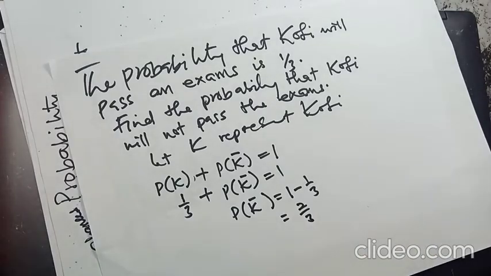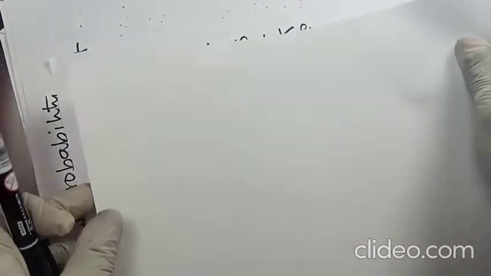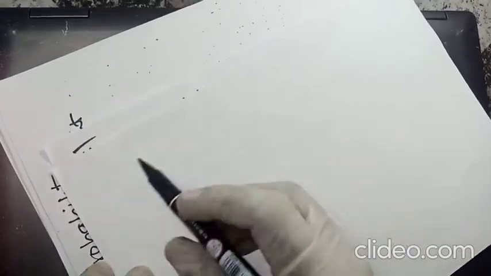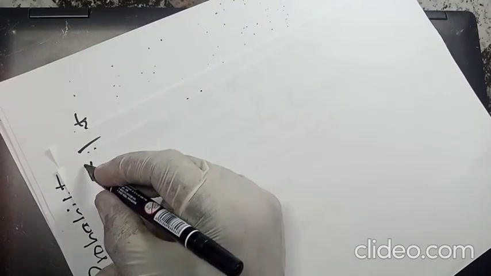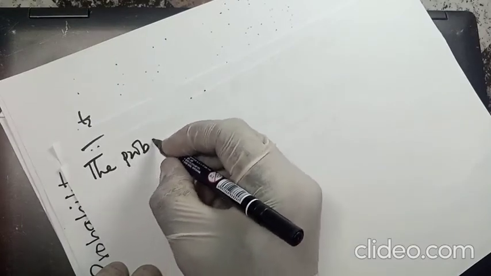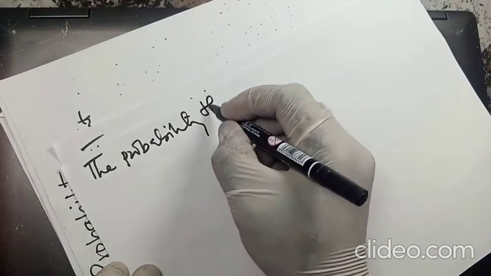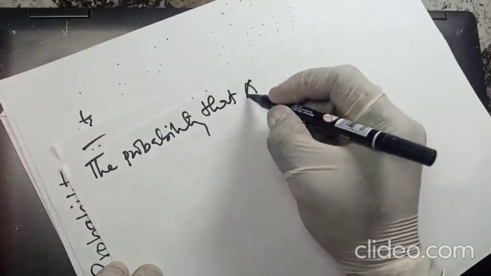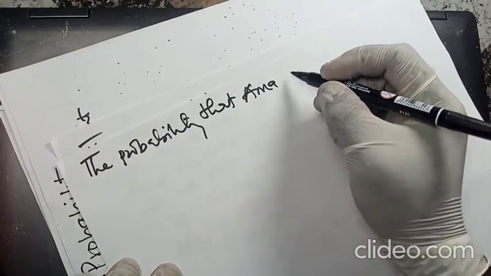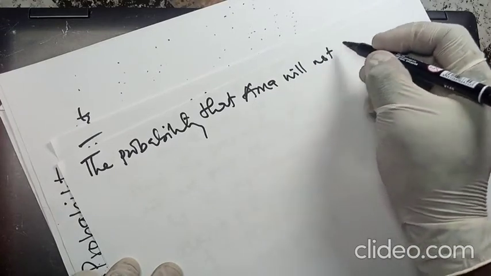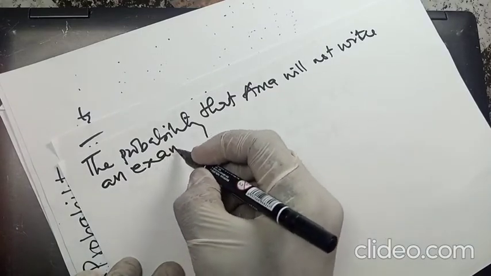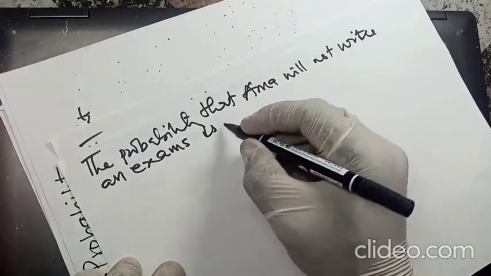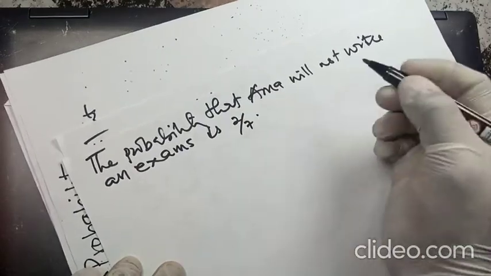Alright, let's get another example. Now, the probability that Ama will not write an exams is, let me say, 2/7.